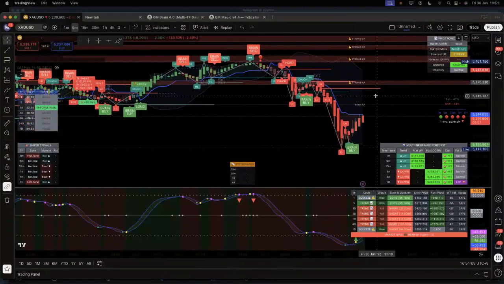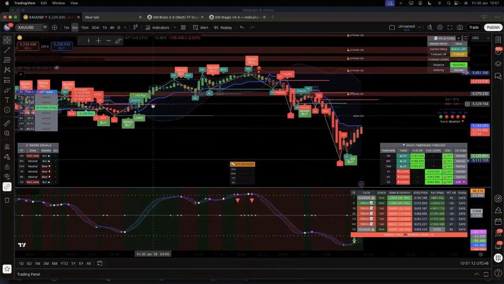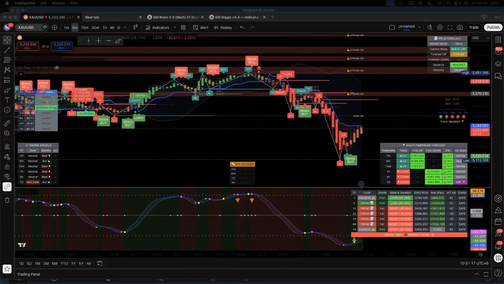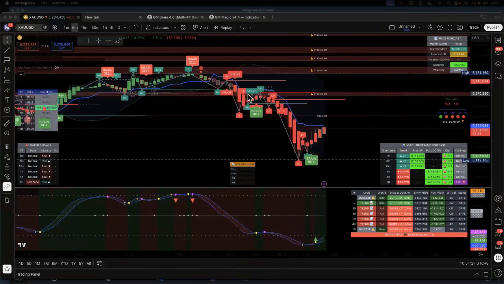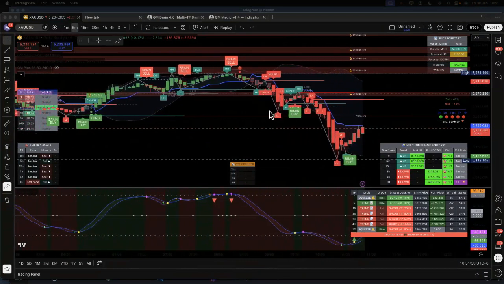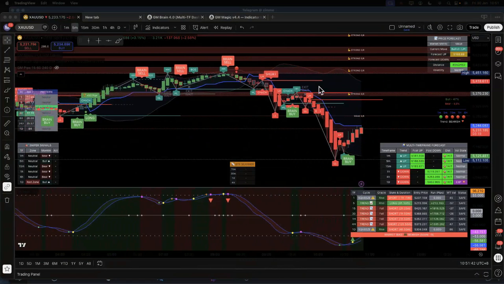So the top one over here with all the support, the resistance, the dashboard, etc. This is what I call the GM magic. So the GM magic itself already has all the information that you all need. How you want to enter, whether it is going up, whether it is going down, whether it's the pivot, whether it's LL, LH, all these things are inside. So this is called the GM magic. This is GM magic 4.4. The GM magic 4.4 helps you to show you the weak support and resistance, the strong support and resistance, and along the way you will also see this thing.